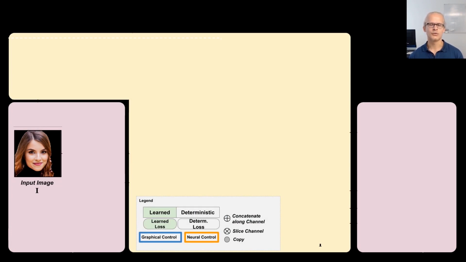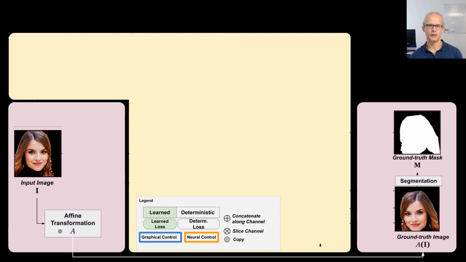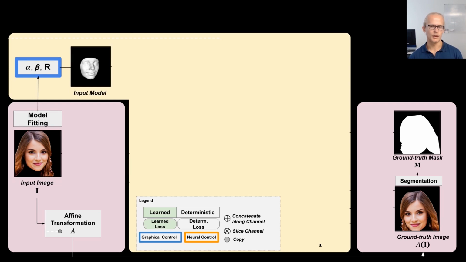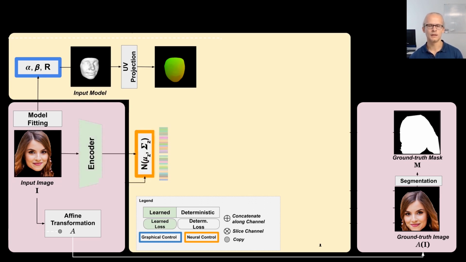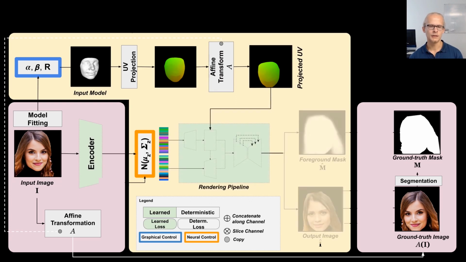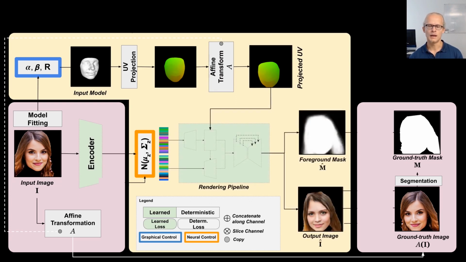Now, directly reconstructing the original image yields artifacts, and therefore we reconstruct an affine transform variant. Our method expects known facial geometry, so we fit a 3D morphable face model, which yields parameters for shape, expression, and pose, with which we generate UV maps. An encoder maps the masked input image to a latent Gaussian distribution. We sample a latent code and run the neural rendering pipeline as described before. The final objective function consists of self-supervised reconstruction terms, the discriminator loss, and the regularization term in the latent space.